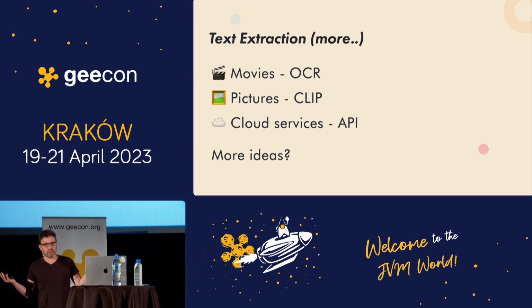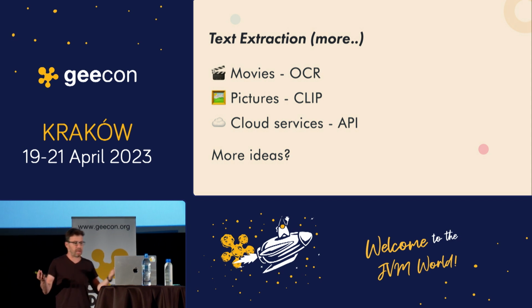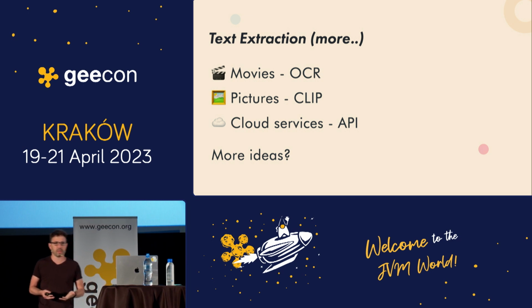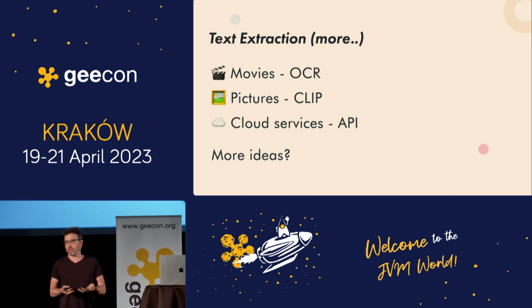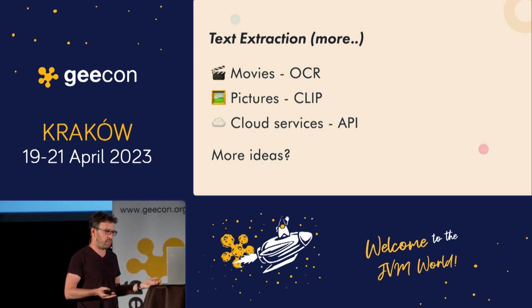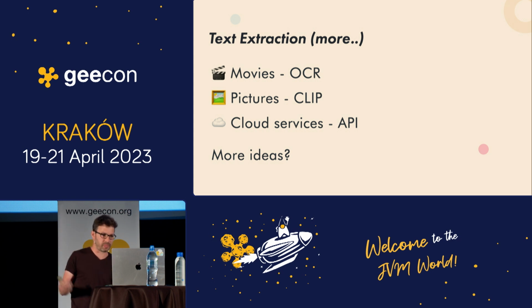And obviously, you can do so much more than that. For movies, you can use OCR. For pictures, you can also use CLIP. CLIP is also another OpenAI model that describes a picture. This is another way to get some text from pictures. And cloud services, you can think about any service that you use on the internet that is not public and get an API for this. For example, if you want to build a bot for your personal Google Calendar or any other service, just extract the text. Any service in your company, obviously. Anything that you can get text from. And I guess more ideas, any idea that you have to get text.